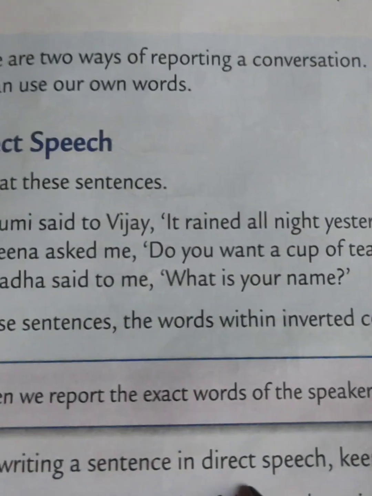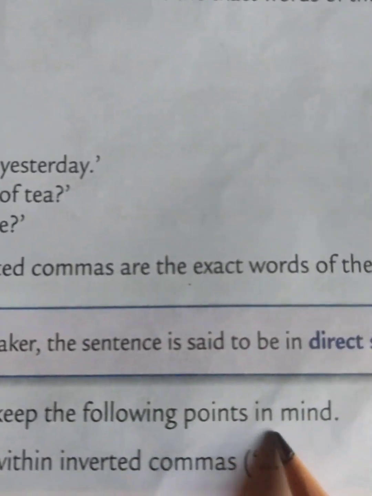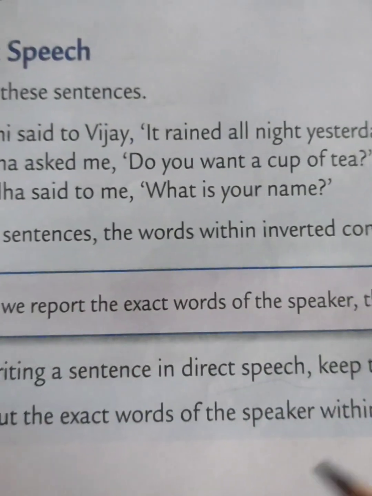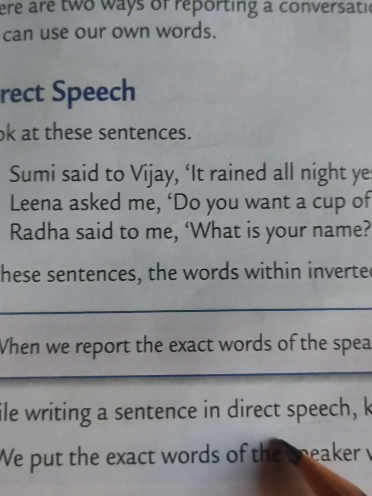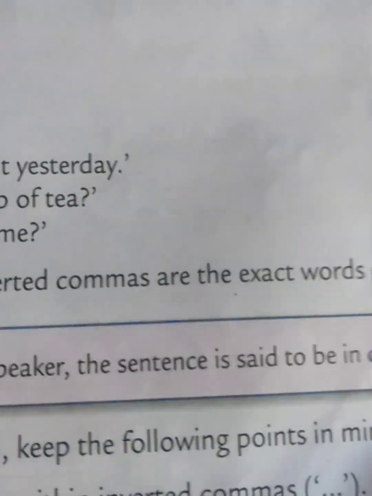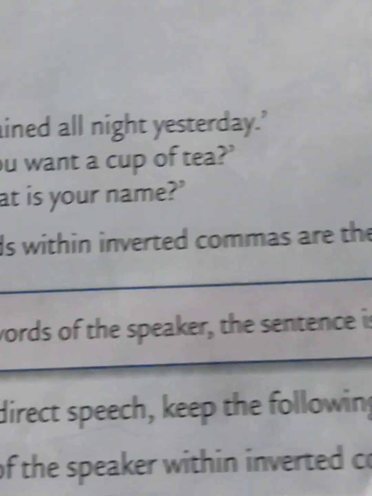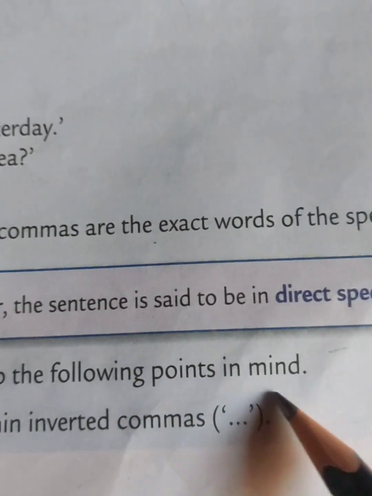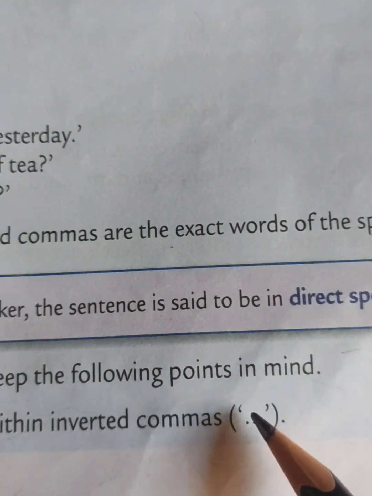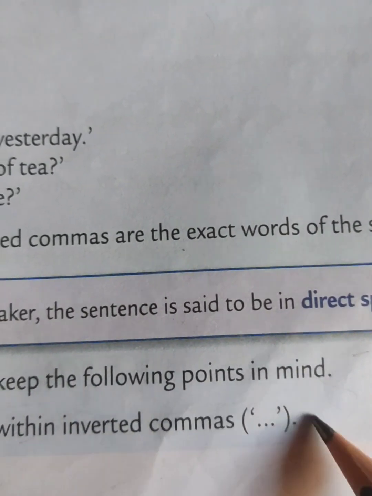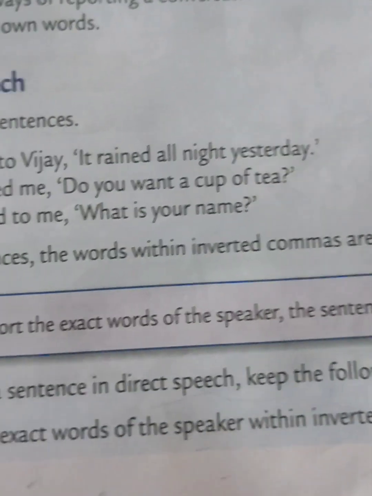While writing a sentence in direct speech, keep the following points in mind. Whenever you are writing any sentence in direct speech, you should remember these points. So let's see the points. First one, we put the exact words of the speaker within inverted commas, as you can see here. Okay, they are called inverted commas.